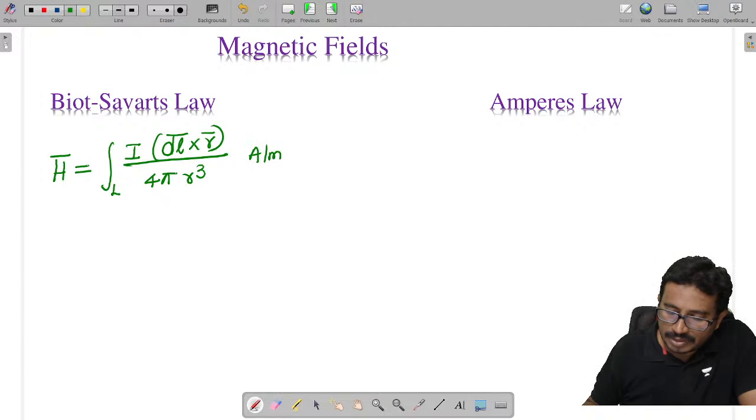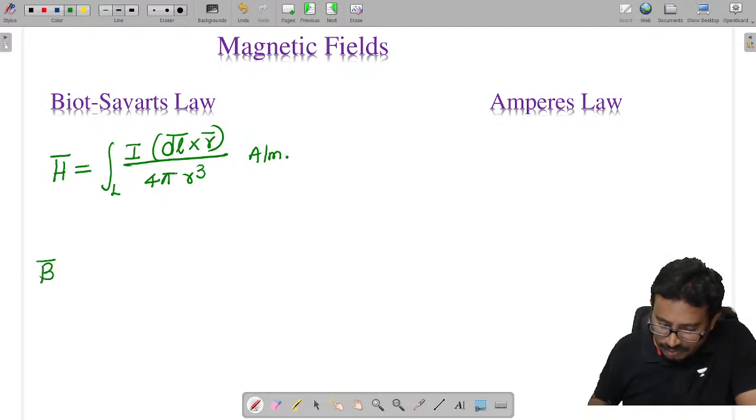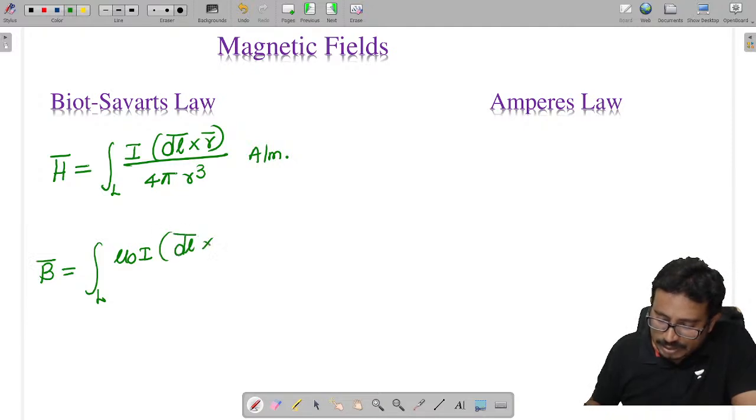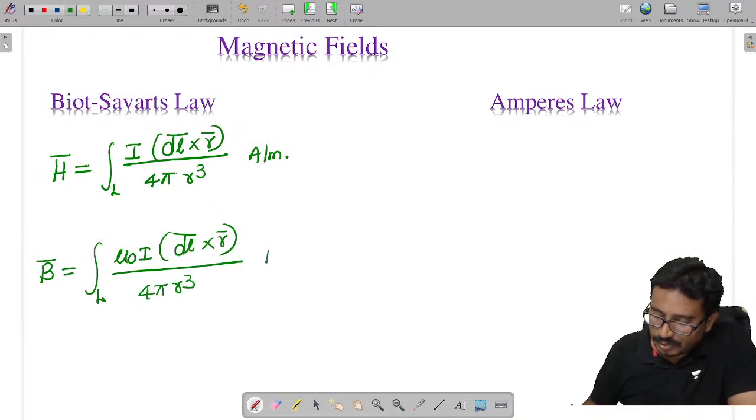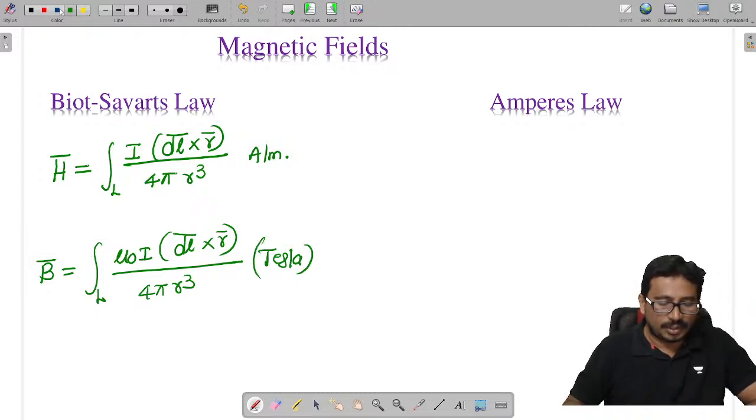This is the magnetic field. From this we can get the B as the line integration of mu naught I dl cross r bar by 4 pi r cube, and this is in Tesla.